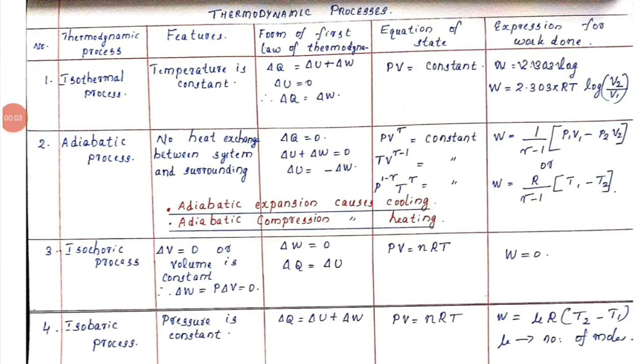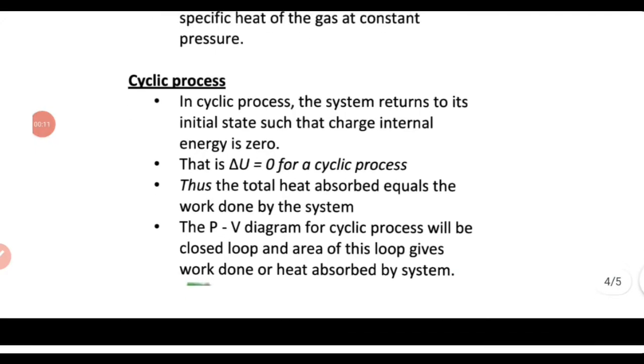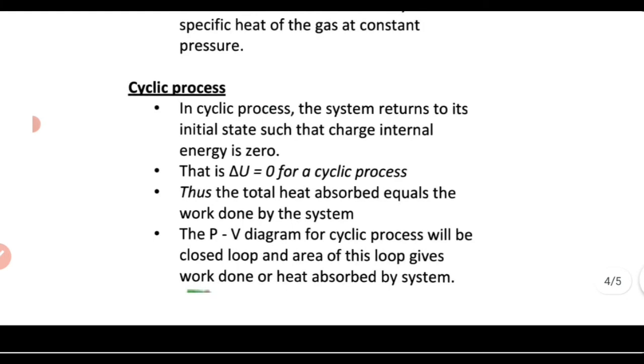Here we have a table showing all the points which we discussed for thermodynamic processes: isothermal process, adiabatic process, isochoric process and isobaric process. Features and equation of state, form of first law of thermodynamics, and expression for work done, everything is written here. Now we have the next point, that is cyclic process.